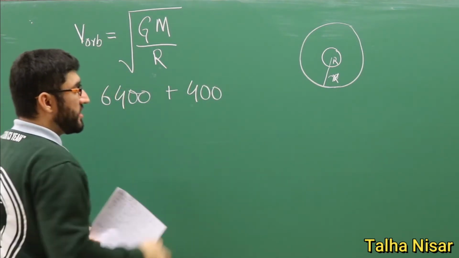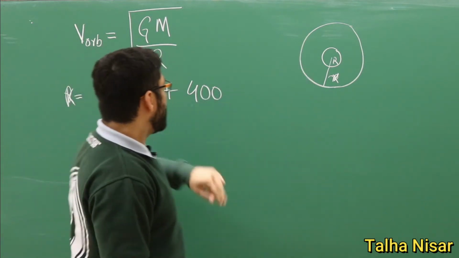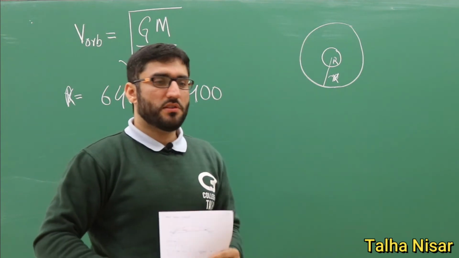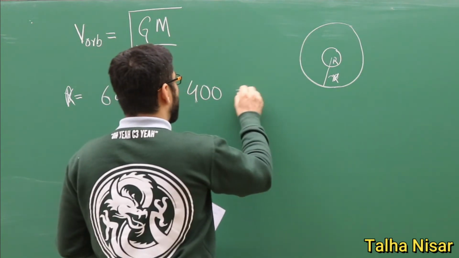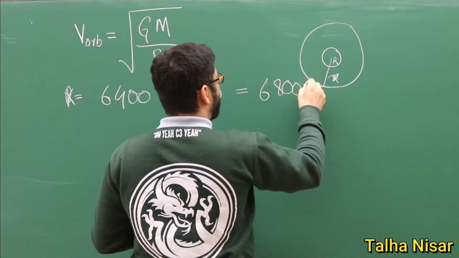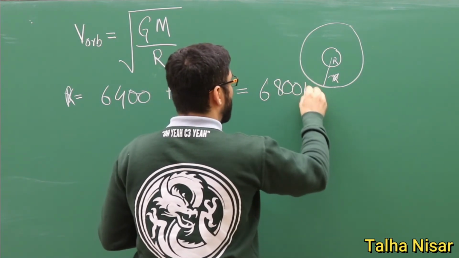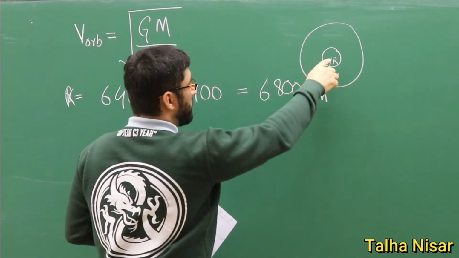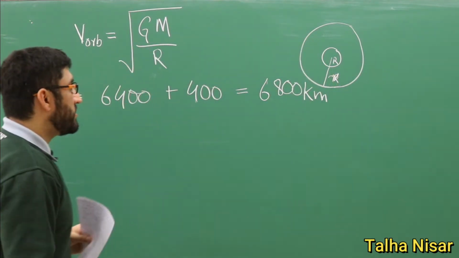This is the distance between the Earth's surface and the International Space Station, which is around 400 kilometers away. So if we calculate the sum, it is 6,800 kilometers. So this is the total 6,800 kilometers from the center of the Earth.